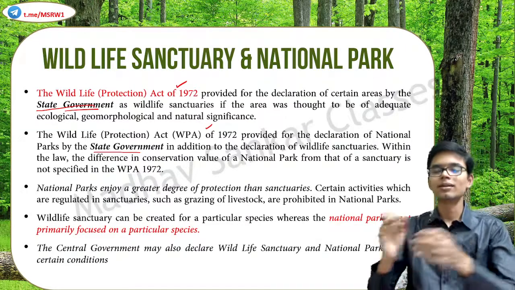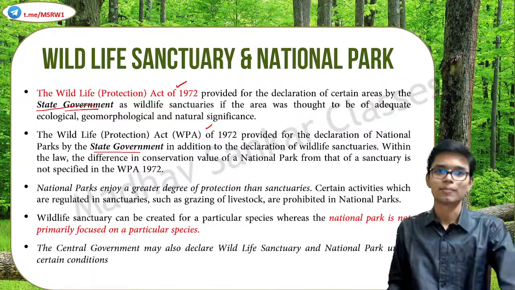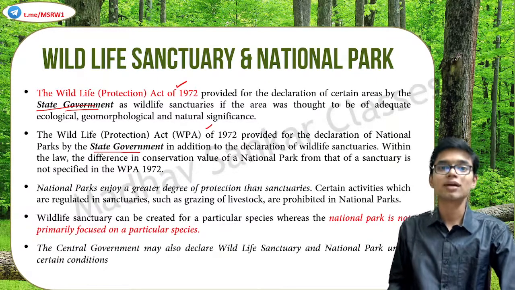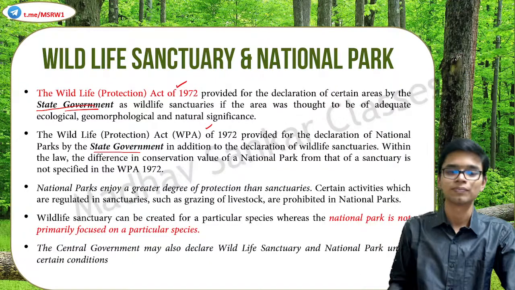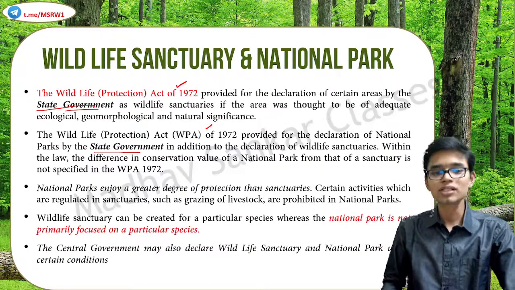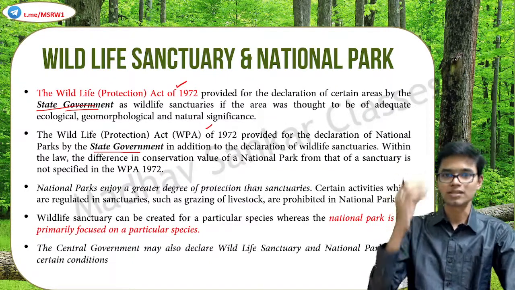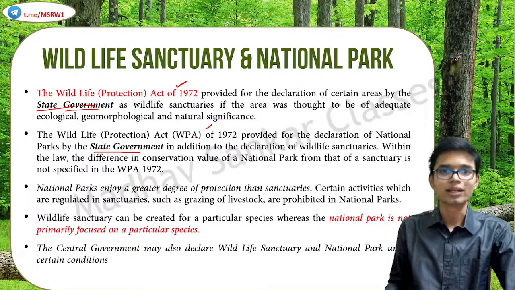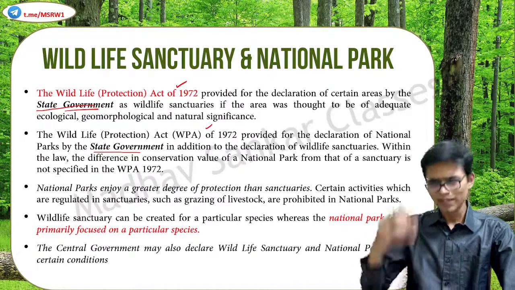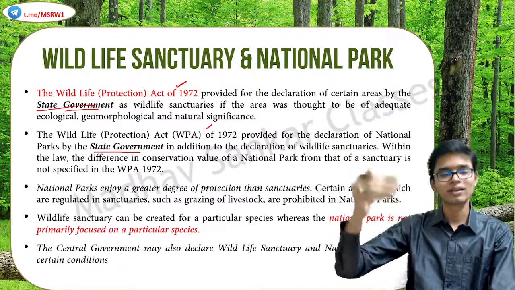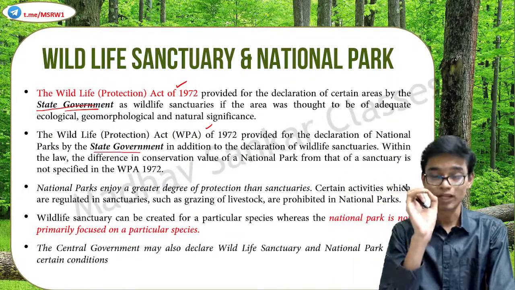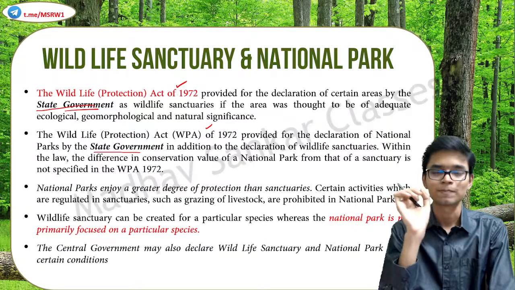Some minor activities are allowed within a sanctuary, but even those are not allowed in national parks. National parks have a higher degree of protection. Wildlife sanctuaries can be associated with a particular species. For example, Periyar Wildlife Sanctuary in Kerala is associated with the protection of tiger. Kaziranga is a national park, but there are plenty of sanctuaries which are associated with protection of a particular species.